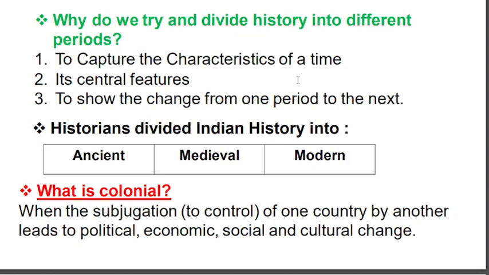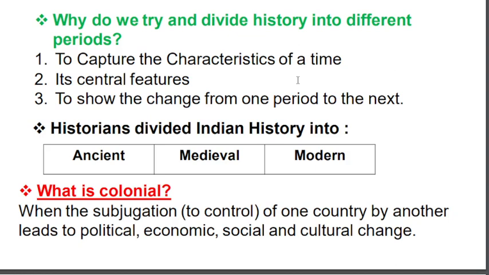In 6th class and 7th class you read about ancient history: the Indus Valley civilization, Buddhism, Jainism, and the Maurya dynasty. That all comes under ancient history. And in 7th class you read about medieval history. In this medieval history, who will come? Sultans, Delhi Sultans and Mughals, Rashtrakutas, Guptas. These all come under medieval history.